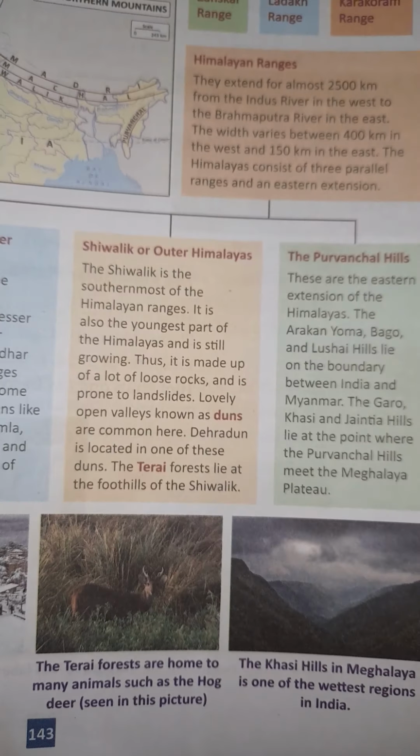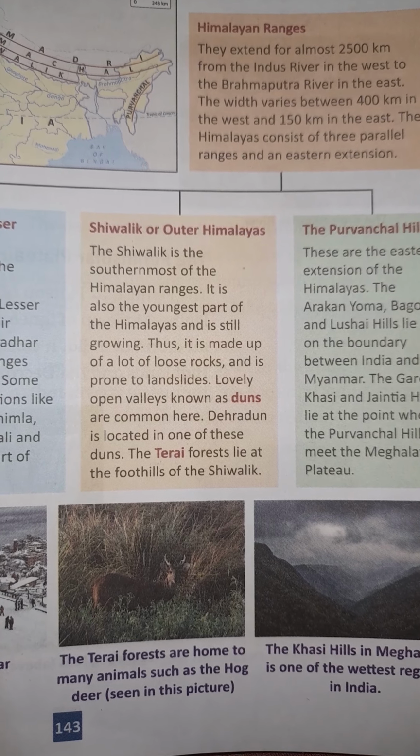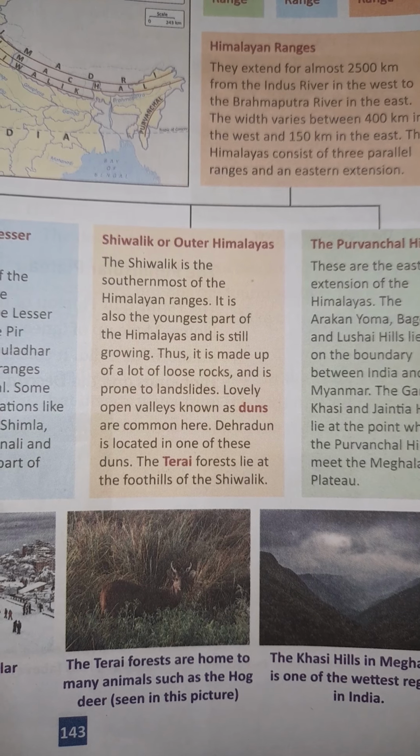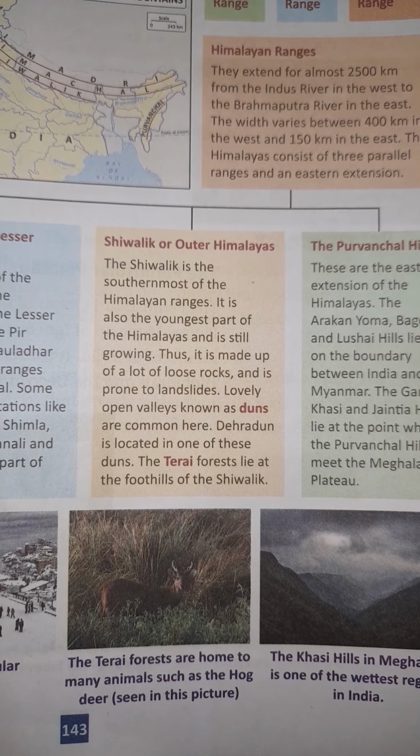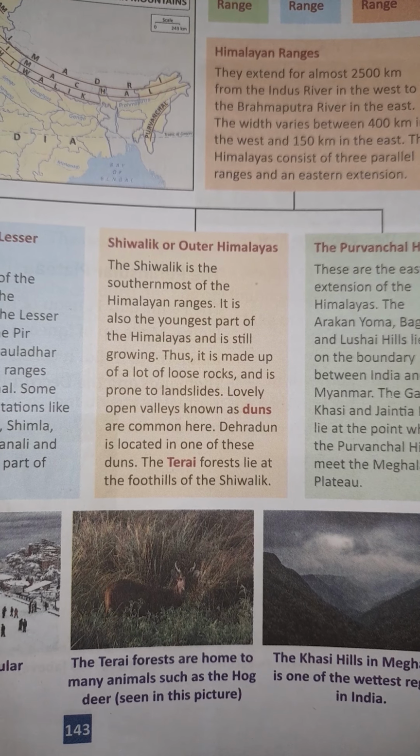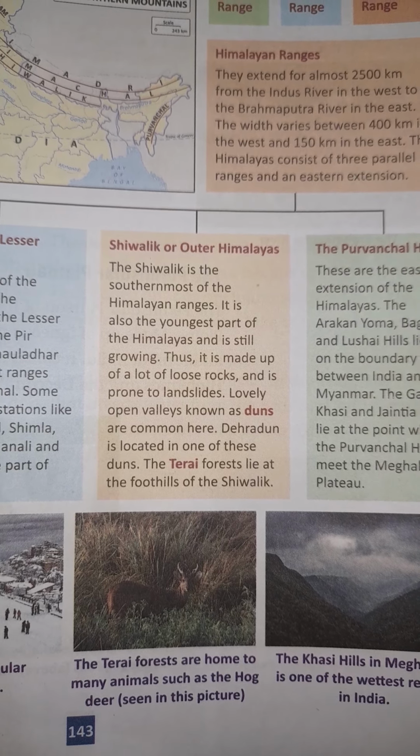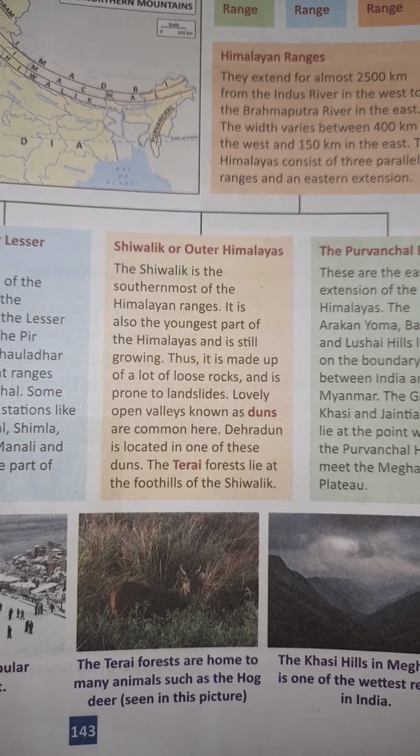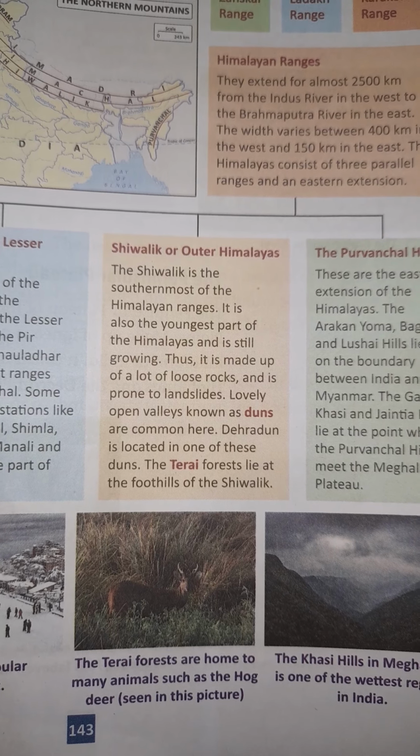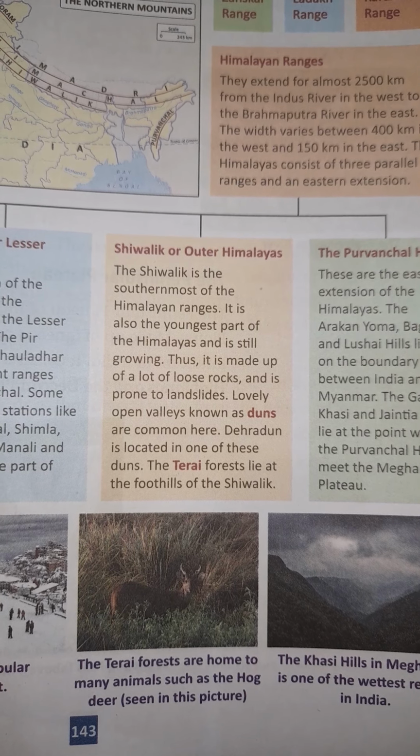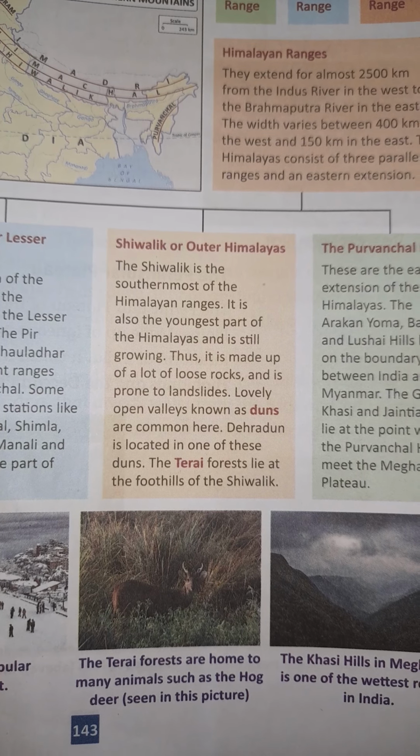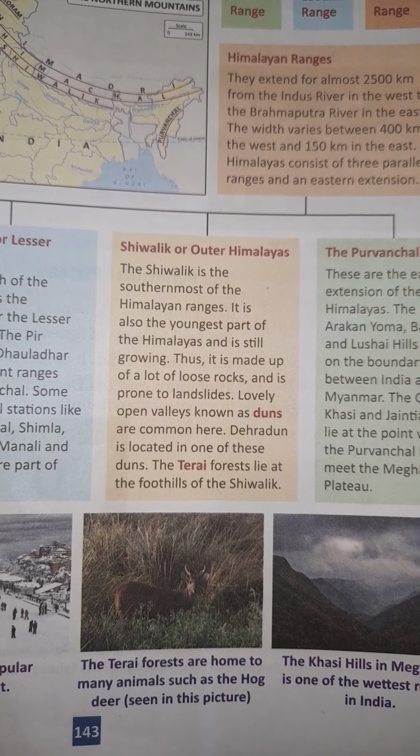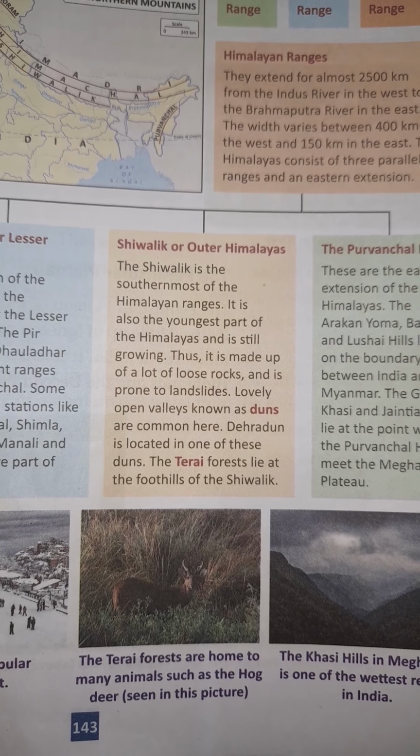Shivalik or the Outer Himalaya. The Shivalik is the southernmost of the Himalayan ranges. It is also the youngest part of the Himalayas and is still growing. Thus, it is made up of a lot of loose rock and is prone to landslides. Lovely open valleys known as duns are common here. Dehradun is located in one of the duns. The Terai forests lie at the foothills of the Shivalik.